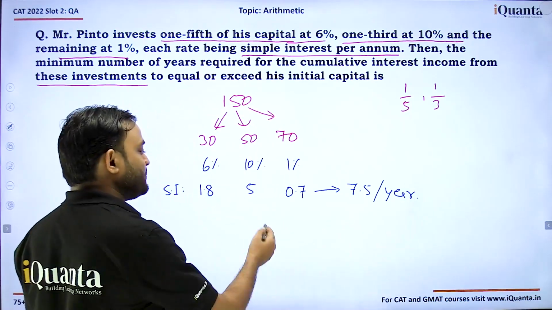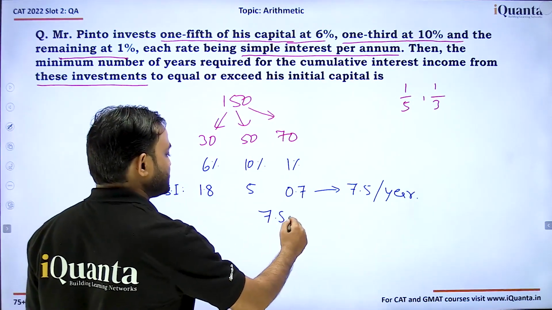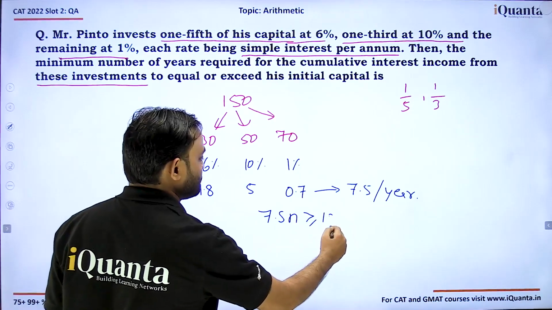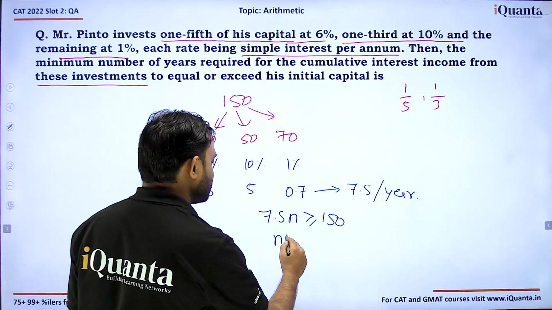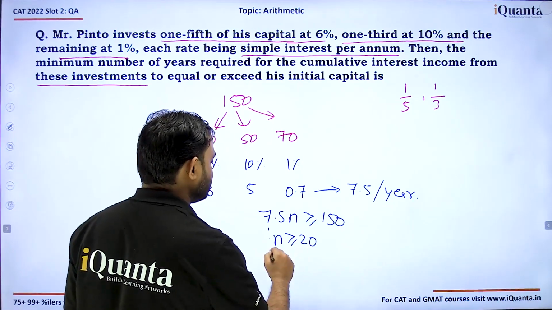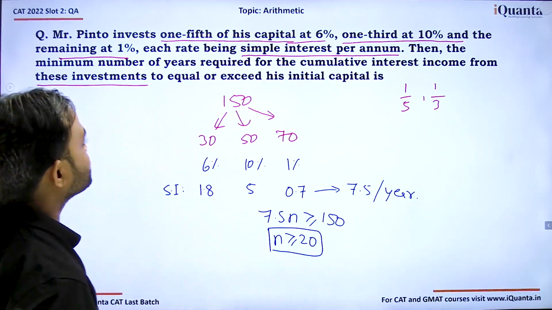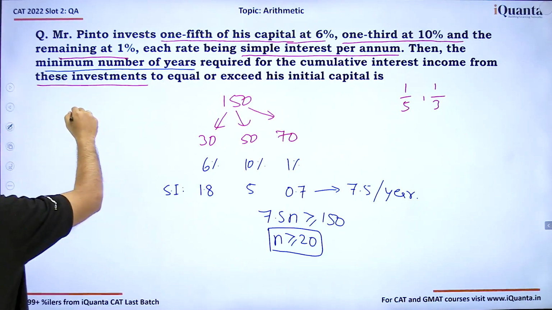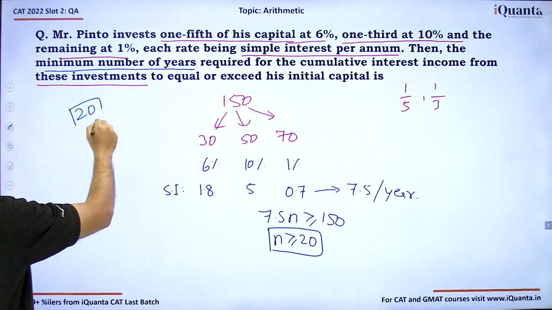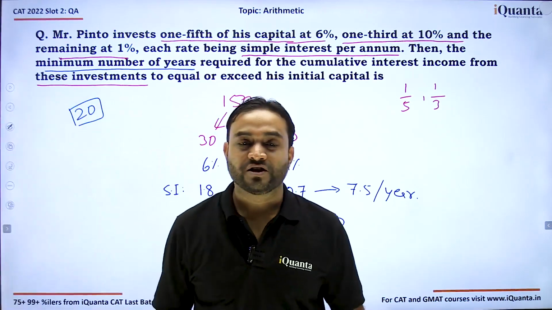Now if we take that for n years, we receive this interest. This must be greater than or equal to the initial investment, which is 150. So in that case, n must be greater than or equal to 20. The question says minimum number of years, so the minimum number of years will be 20. This was a TITA problem where you need to fill in the answer.